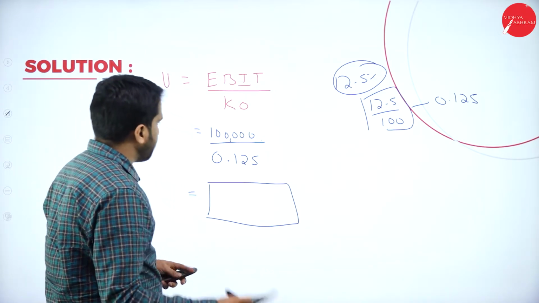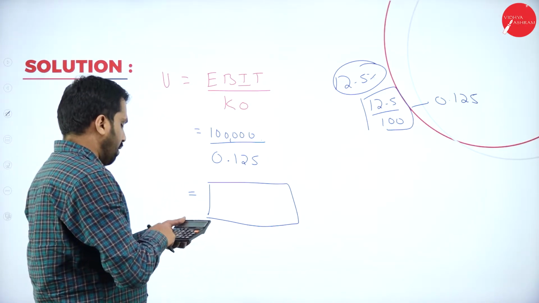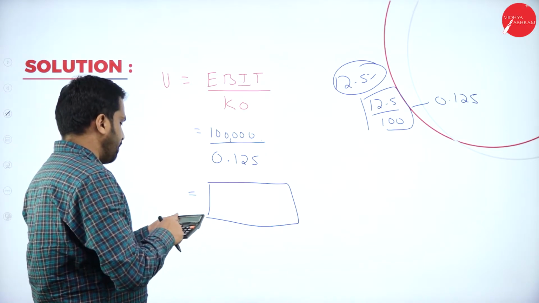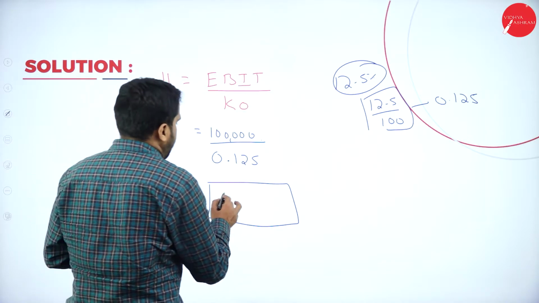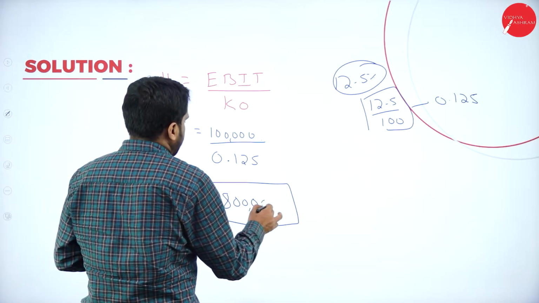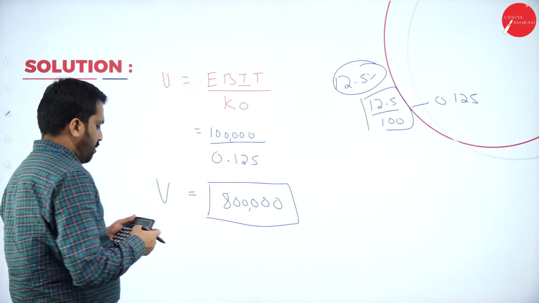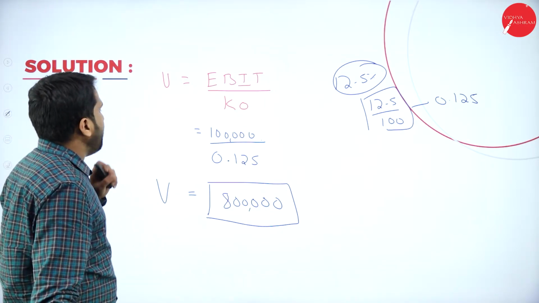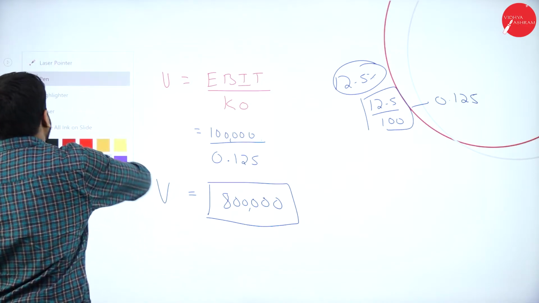Your answer is 1 lakh into 1 lakh divided by 0.125. So I got around 8 lakh. So this is your value. Hope you got your value. Yes. Now, value is over. Now we'll go for the second one.